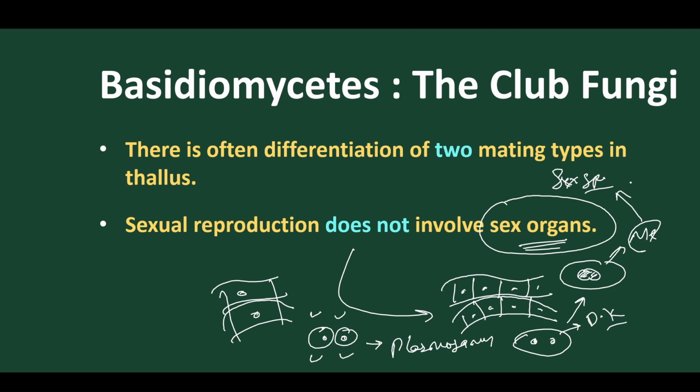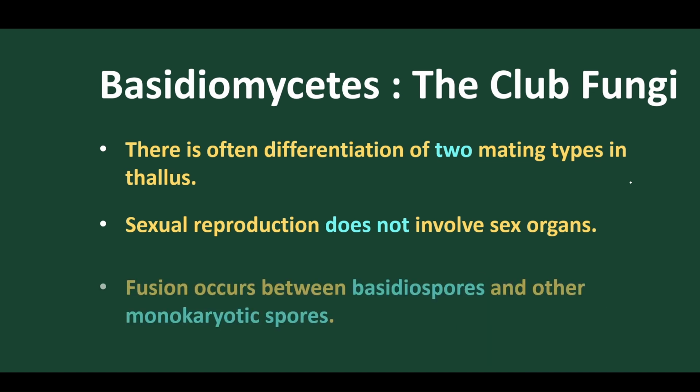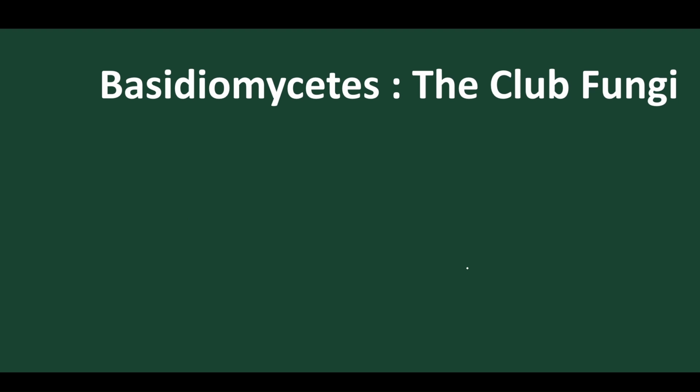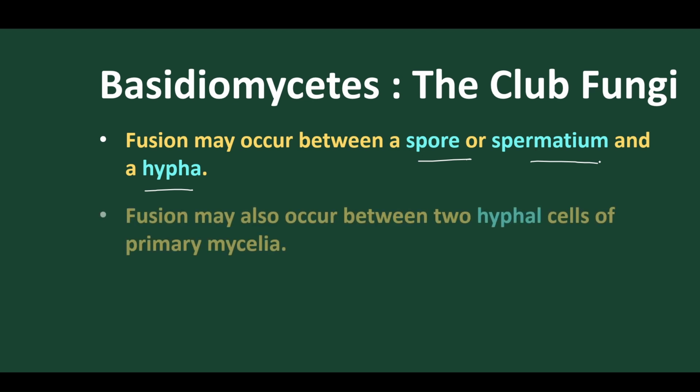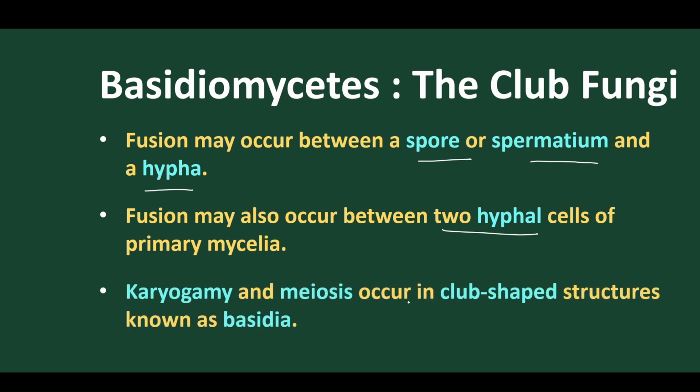Got it? This is how the sexual mode of reproduction takes place in this fungus called Basidiomycetes. So fusion occurs between Basidiospores or any monokaryotic spores, as I told you, or any different hyphae, or different spores or spermatia, etc. Fusion of two hyphal cells of the primary mycelium will produce the secondary mycelium having the dikaryotic phase. After karyogamy and meiosis, they produce a club-shaped structure, and this club-shaped structure is called Basidia.